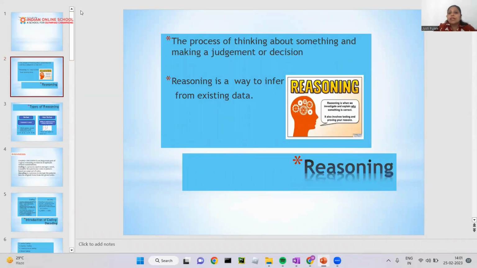The process of thinking about something and making a judgment or decision about it is called reasoning. Reasoning is when we investigate something and explain why something is correct and why something is wrong. It involves testing, obviously, and it provides you the reason behind it. That is majorly called reasoning. There are two types of reasoning: one is verbal, another one is non-verbal.